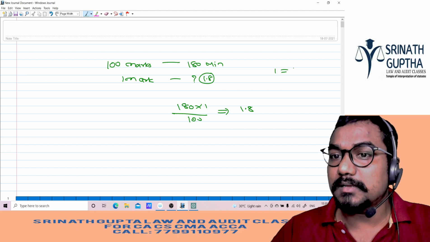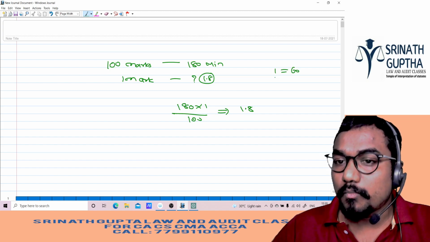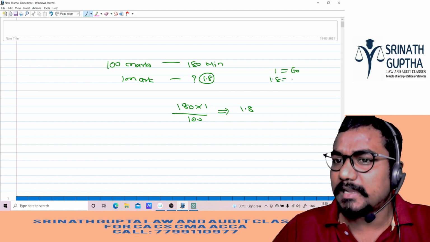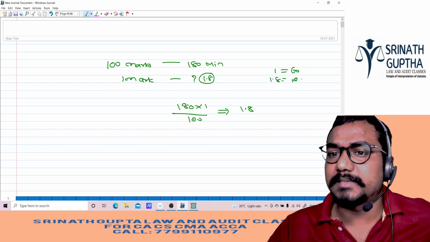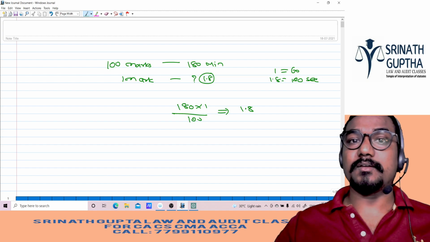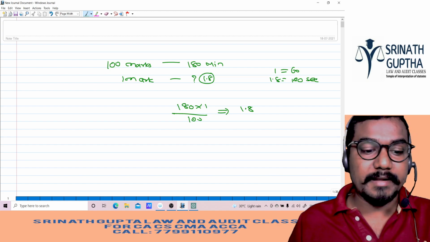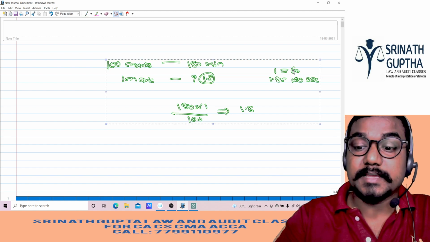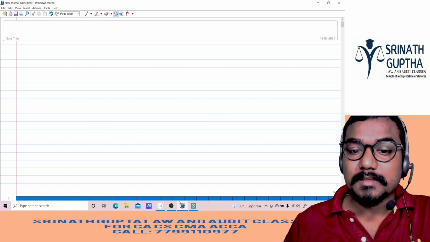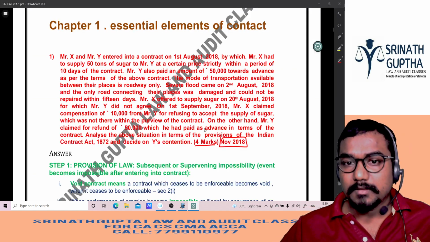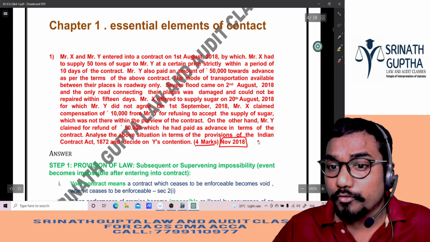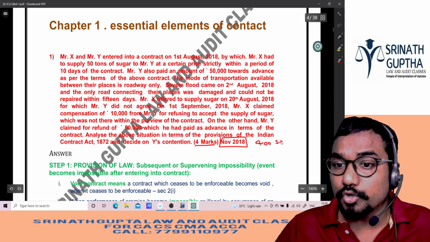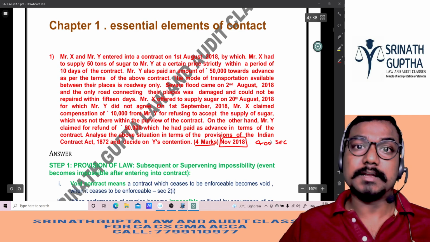1 minute is equal to 60 seconds. 1.8 minutes is nearly 100 seconds. So nearly 100 seconds are there for 1 mark. On average, we have 100 seconds for 1 mark in the exam. See here, this 13 lines question is for 4 marks. That means 400 seconds are available to you. How many seconds? 400 seconds.